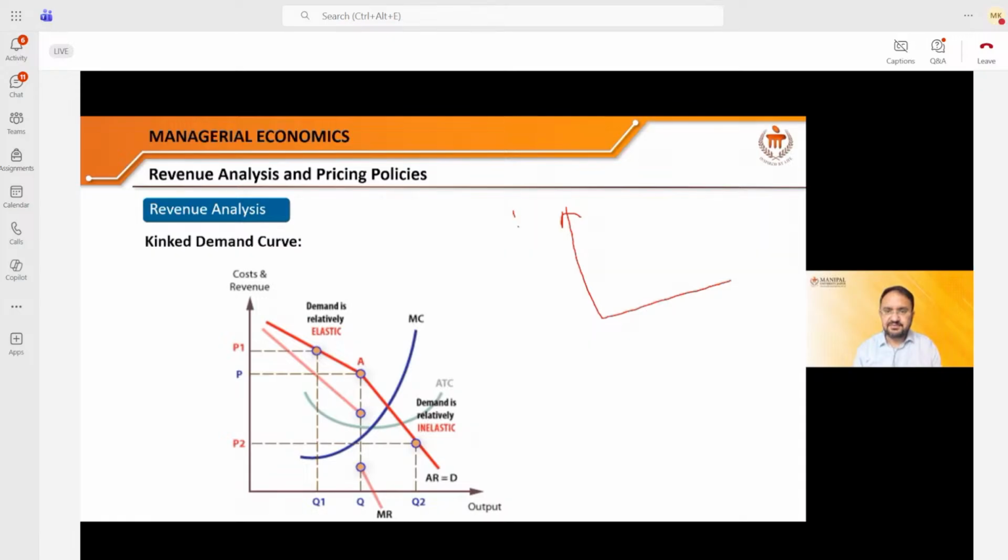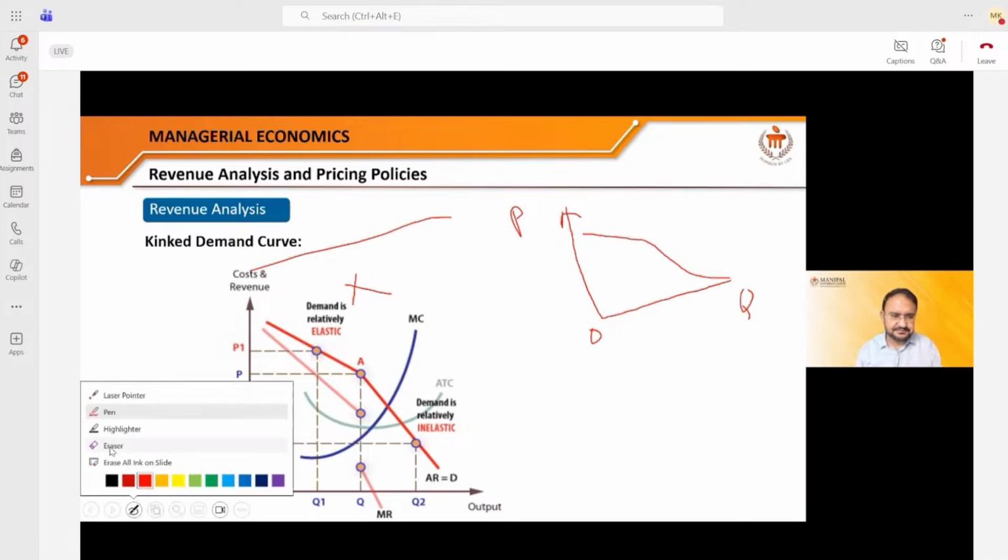So if price is here or the cost is here, revenue is here, you can take the values from here, one and the same thing, and the output is here. This kinked demand curve actually, my dear friends, looks like this. Just focus on my curve. Don't see this diagram as of now, otherwise you will be confused. Just focus on my curve. It is like this. It is like हल्का सा ऐसा है.